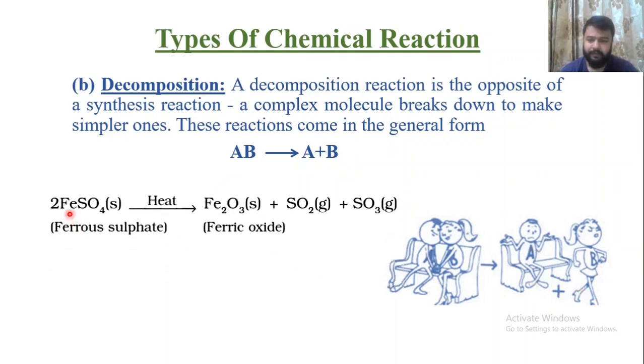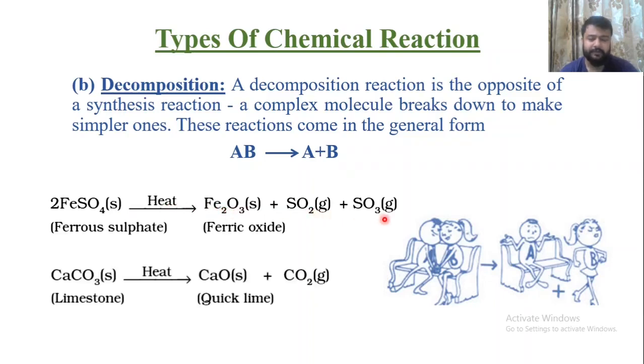Now for example, FeSO4 is a solid compound which, with heating, breaks down into ferric oxide, sulfur dioxide and sulfur trioxide. Limestone, CaCO3, that is calcium carbonate, when heated breaks down into calcium oxide, that is quicklime, and carbon dioxide.